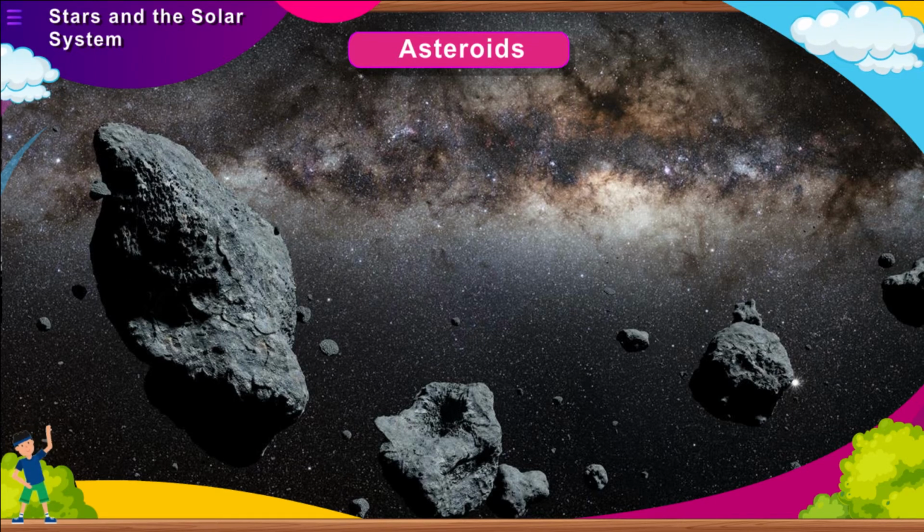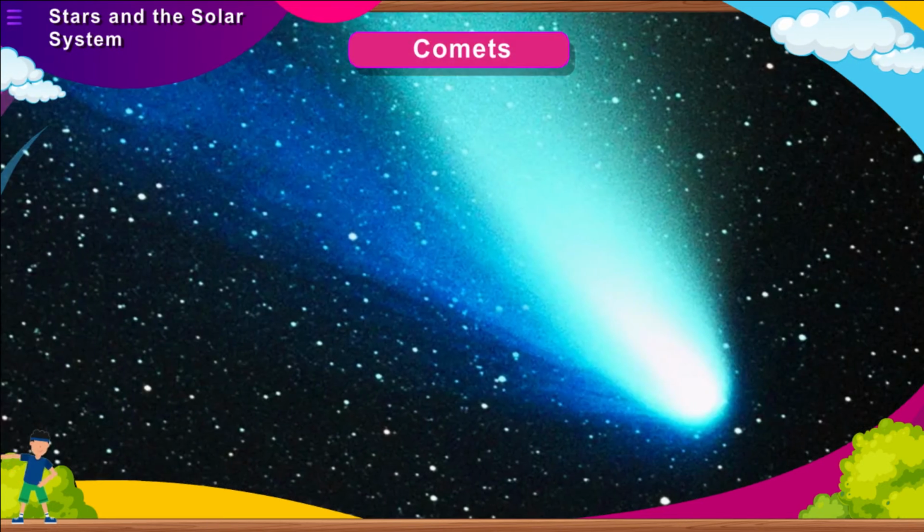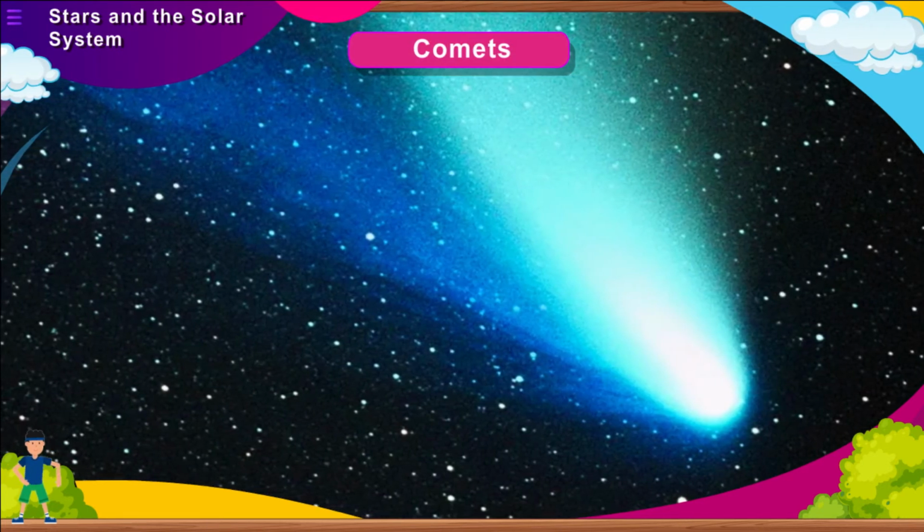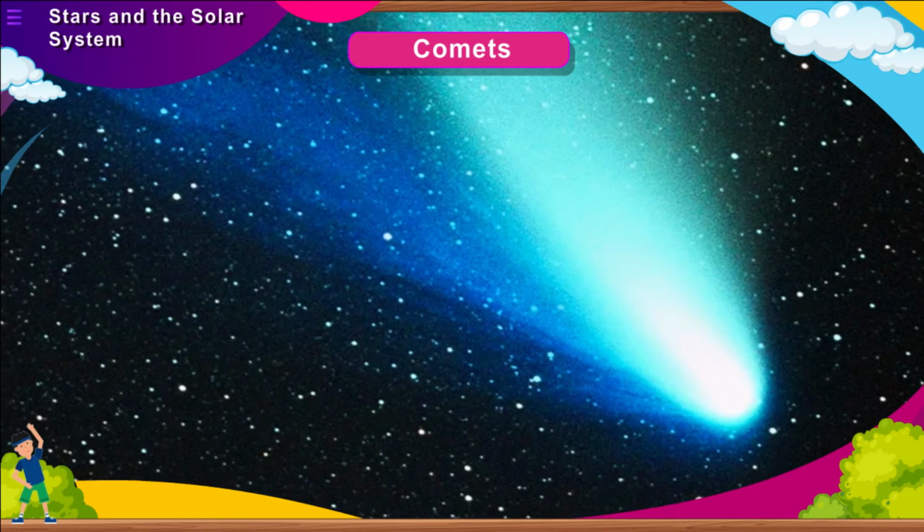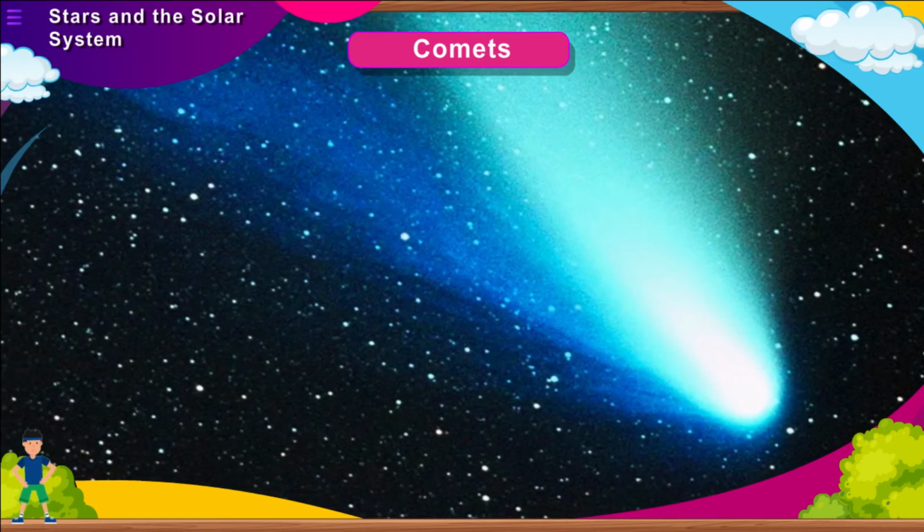There are nearly 1 lakh asteroids, the largest one being Ceres. Asteroids are believed to be pieces of much larger planets which might have been broken due to the gravitational pull of Jupiter.